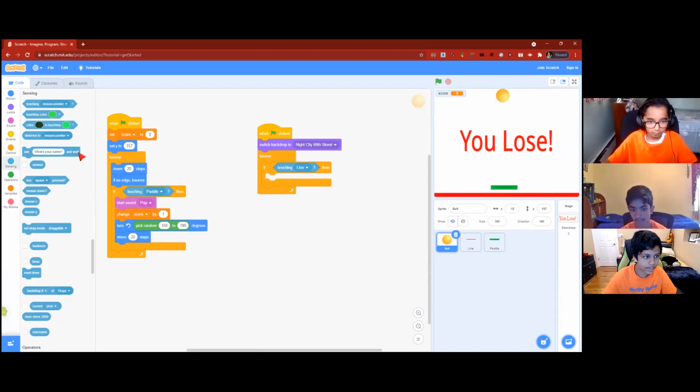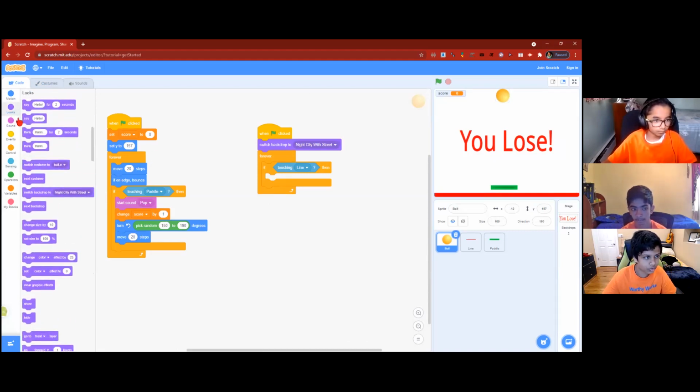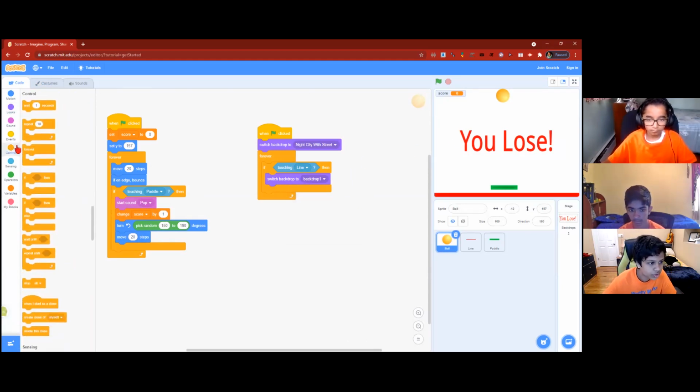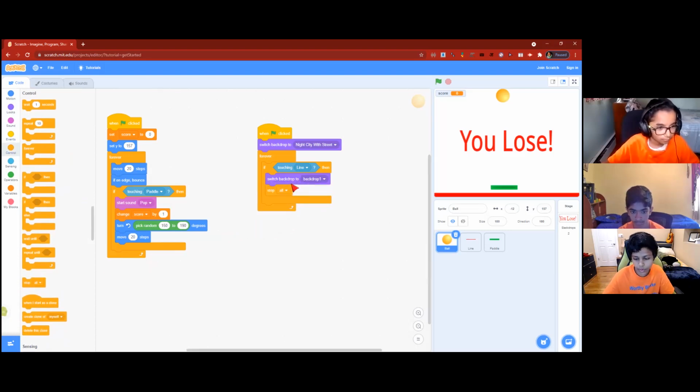And we were back here. So we're going to say if touching line, go into the look section. And we're going to say switch backdrop to, it'll say backdrop 1. So this is the "you lose" background. And then once we do that, we're just going to go on where it says stop all. And from here, if we were to run our program, as you can see, I'm just going to wait. When it touches the line, it does say "you lose," as that's the end of the code. So I'm going to let Devansh finish off our code with the paddle part.